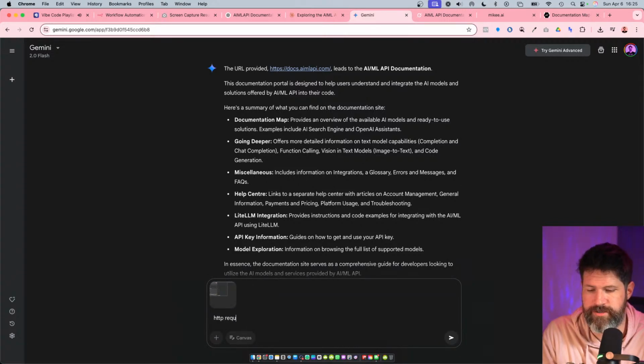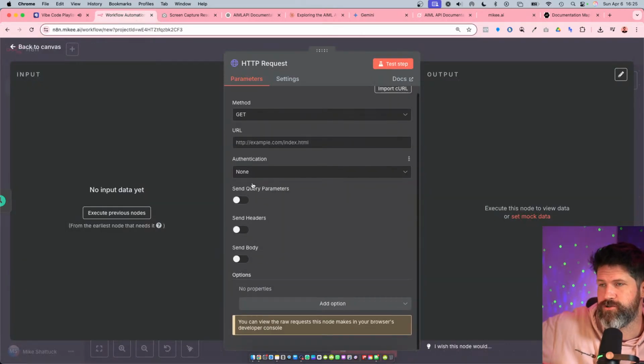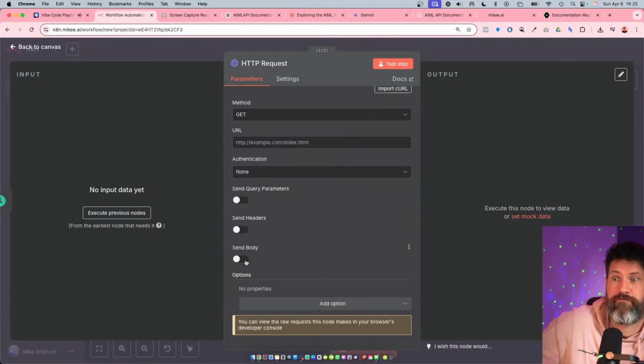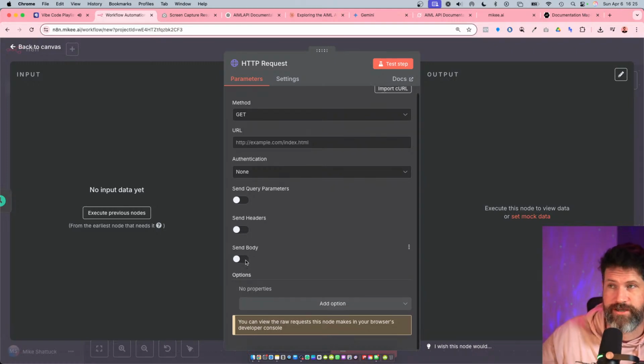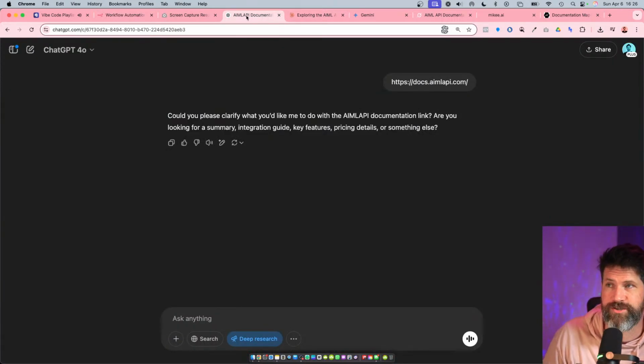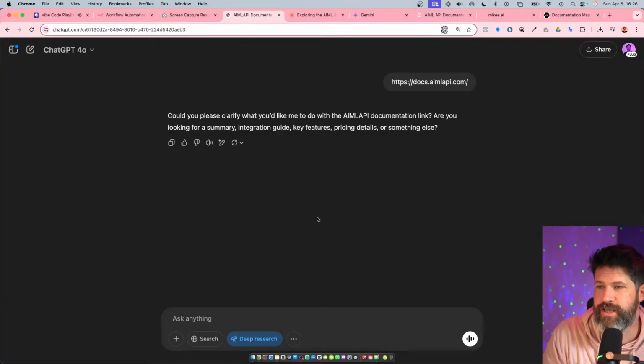HTTP request settings for creating an image, basically. So when you're on this page, I don't have any clue with any of this. If you just stared at it, right? So I'll just take a screenshot, put it into all the chats, and be like, "Hey, I want to make an image with this website. Tell me what to do."